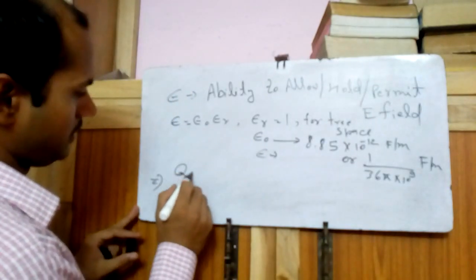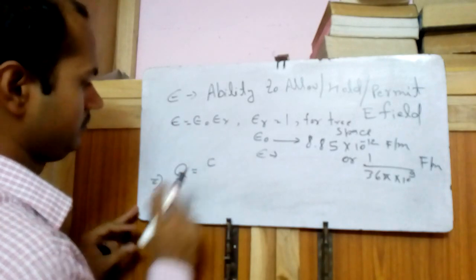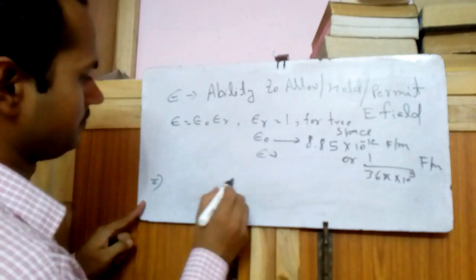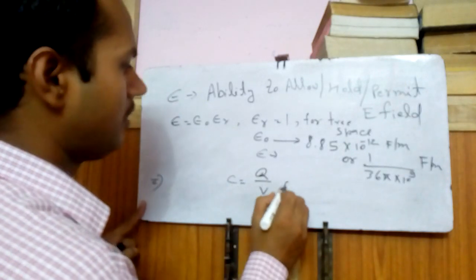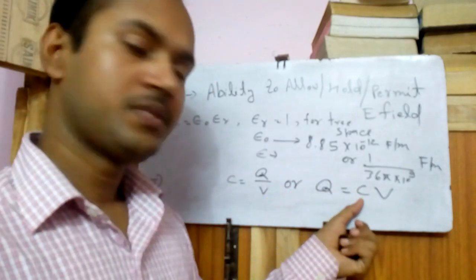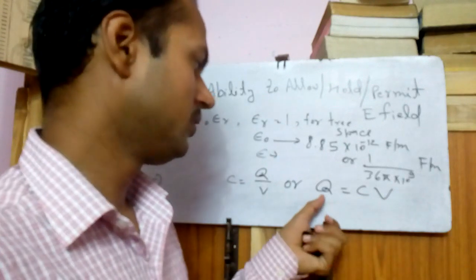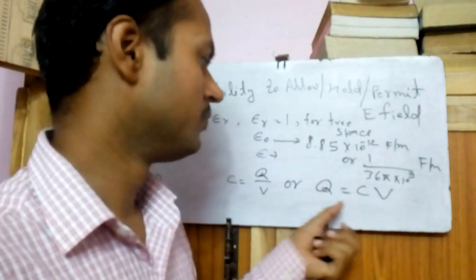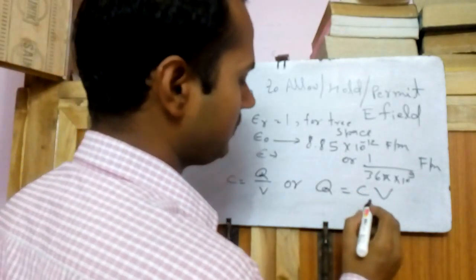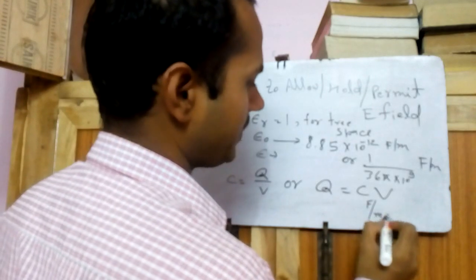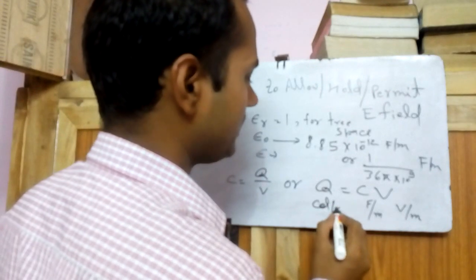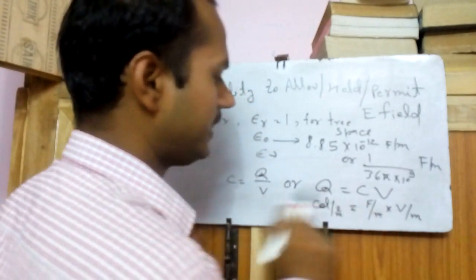All of us know that C is equal to Q by V, or Q is equal to CV. The unit of capacitance is farad, the unit of voltage is volt, and the unit of charge is coulomb. So if I take the per unit of all of this and multiply, what will we get? Farad per meter, volt per meter, and this is coulomb per meter square. If we multiply both, we will get this.